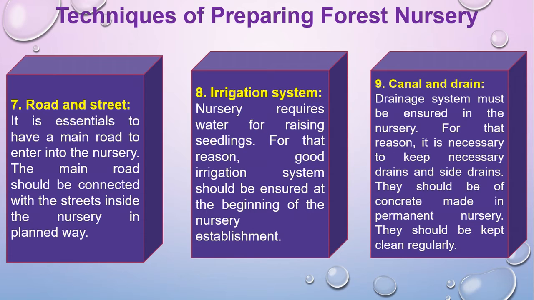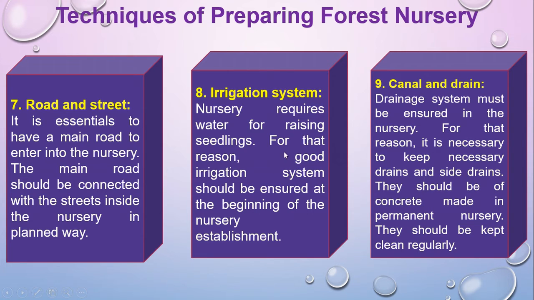That means from the main road you have to make a connecting road for a three wheeler, truck or van. Otherwise, if we do not have that type of transport system, your sales will decrease, because nobody will bring your product from your nursery to their place. That is why it is very important.